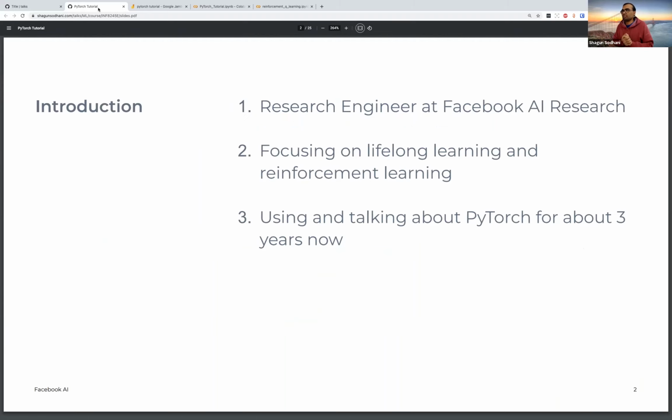As I've been introduced, I'm a research engineer at FAIR. Lifelong learning and reinforcement learning are two main things that I work on. I have been using PyTorch and talking about PyTorch for about 3 years now. So hopefully this tutorial will have something useful for everyone.